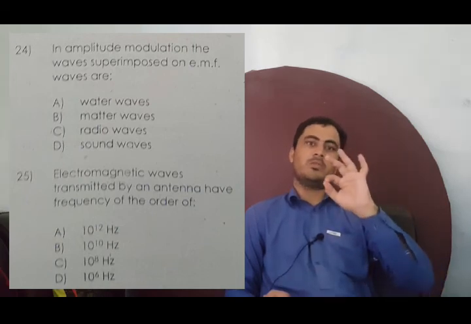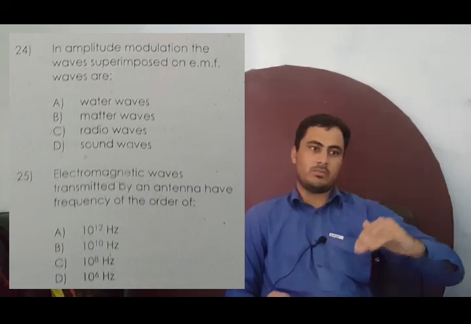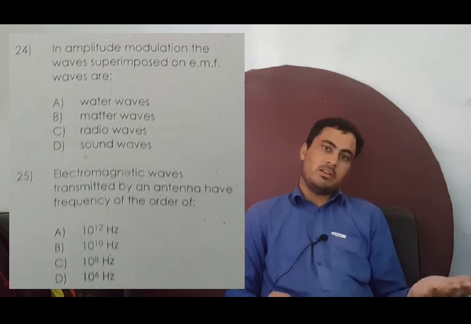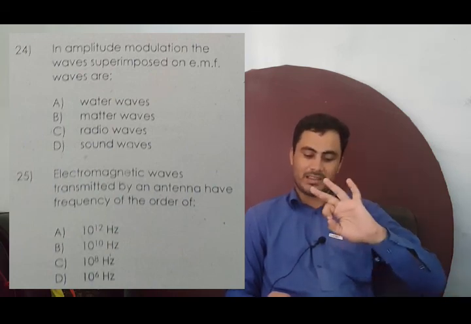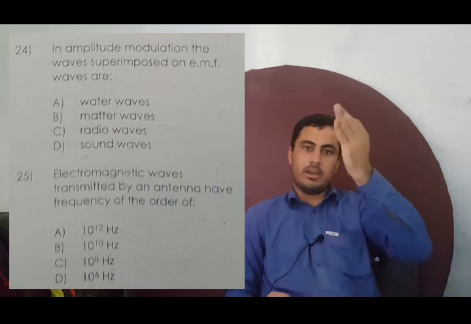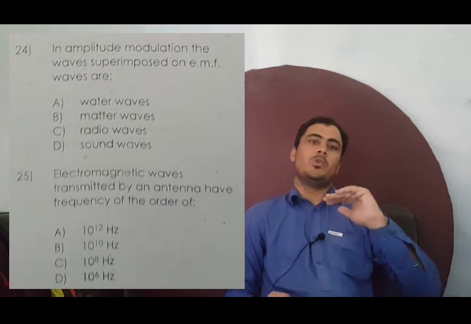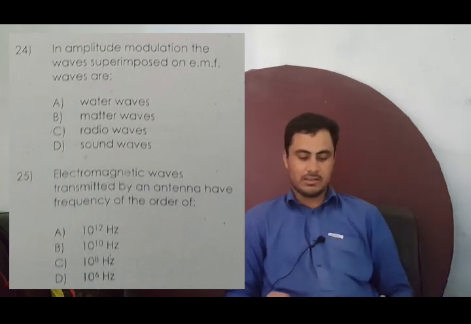So basically when a sound signal is converted into an electrical signal and modulated on a carrier wave, it passes from one place to another place, and it may be amplitude modulation or FM modulation. So here basically the sound waves are superimposed on the EM wave, because we want to transfer information from one place to another place. So option D is correct.